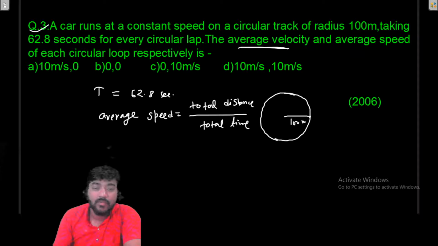But when you talk about average velocity, it will be total displacement by total time.